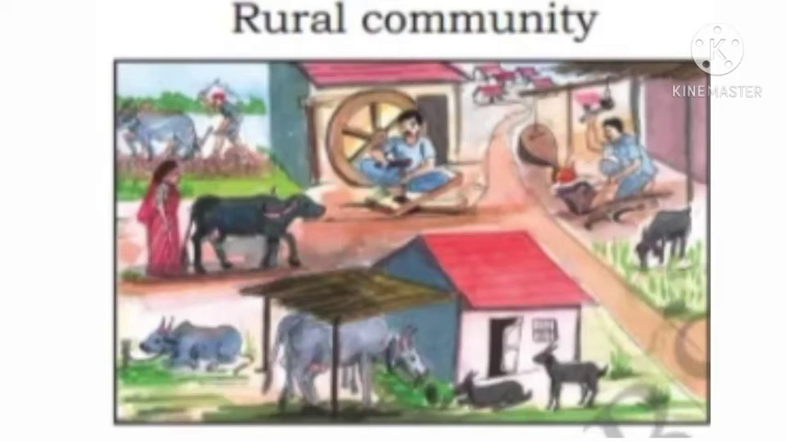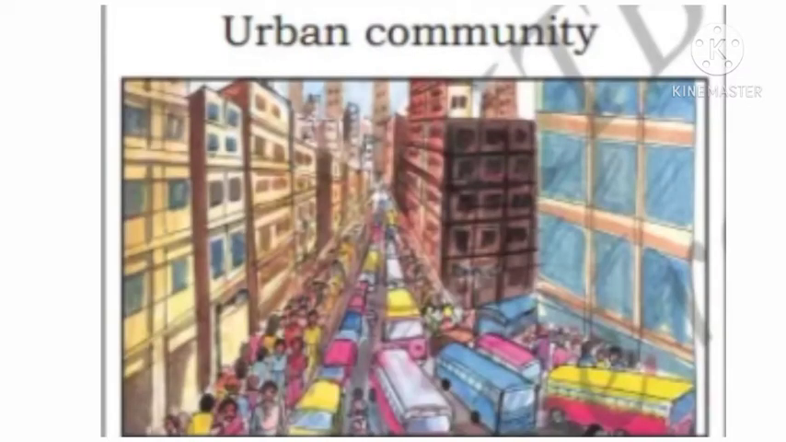See the next picture, that is the urban community. Observe there. In this picture there are many big buildings, and also we can see more vehicles and people beside the road. Street lights are present, and traffic jam is very high. These are some details we observed in the urban community given in that picture.